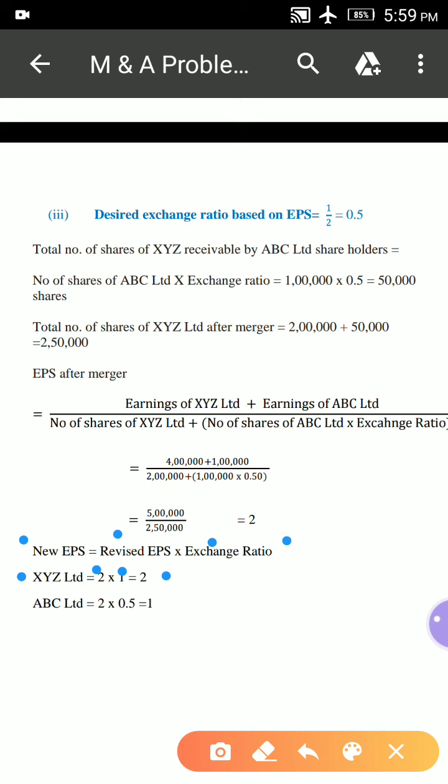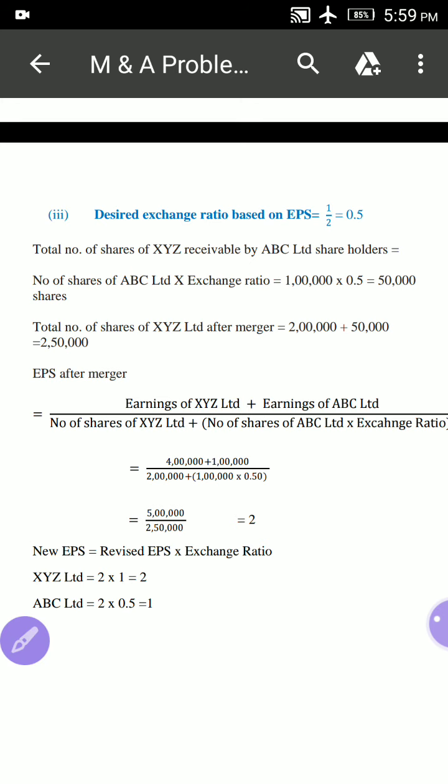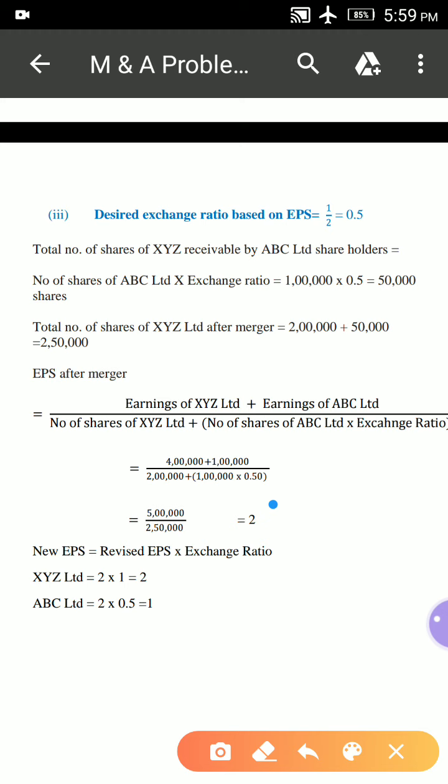Okay, what is the new EPS? Here the revised EPS is 2 now. So 2 into 1, the exchange ratio is only 1. అంటే for every 0.5కి XYZ ఇచ్చిన షేరు ఒక షేర్. Okay, that is equal to 2. Now for ABC Limited, what is the revised EPS? Here 2. What is the exchange ratio? 0.5. So for every share ABC Limited is getting only 0.5 share. So 2 into 0.5 is equal to 1.